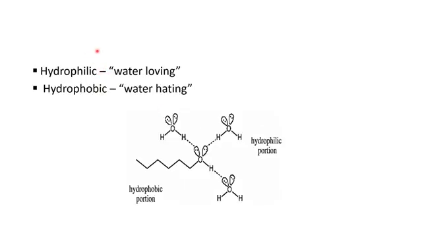Students, we have answered which part of alcohol is hydrophilic and which part is hydrophobic. Firstly, we have to understand what hydrophilic means. It means water loving. Secondly, hydrophobic means water hating. It will repel water. So let's come back to the examples. Here we have alcohol. For example, let's focus on the central portion of this diagram.